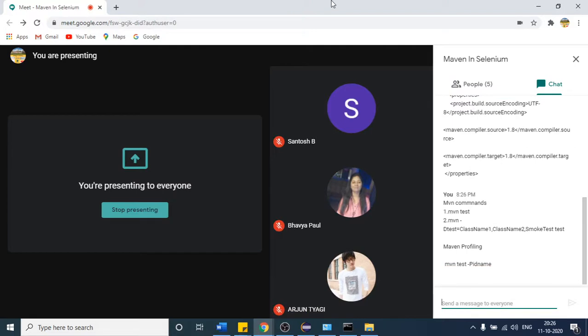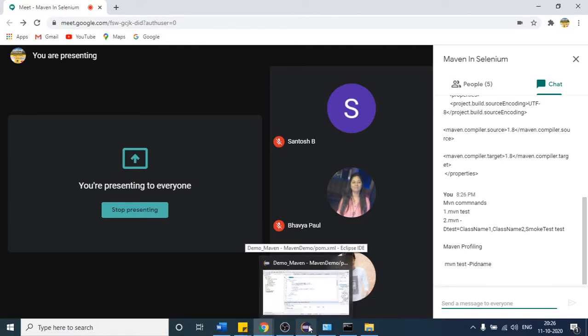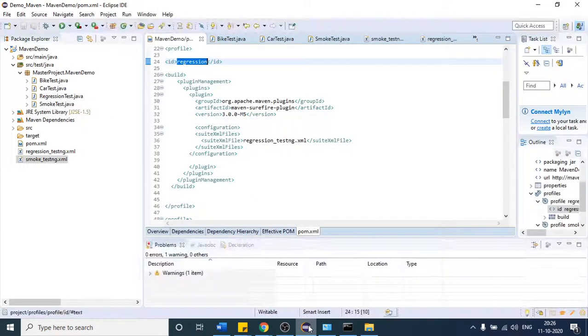So whatever is required for Maven from the testing point of view, we have covered. When you work on framework development, from the next or the second next class, there as well you will see that we are going to use Maven. Whatever framework we are going to develop, we first create a Maven project and then develop our framework.